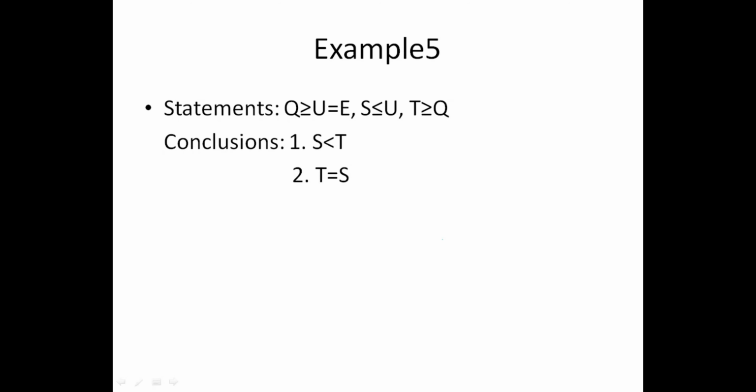Yeah, next example. Directly come to the conclusion S to T. To get the relation between S and T, common elements are S to U, U to Q, then Q to T. S to U it is less than or equal to. U to Q is also less than or equal to. And Q to T is also less than or equal to. So overall relation is S is less than or equal to T.